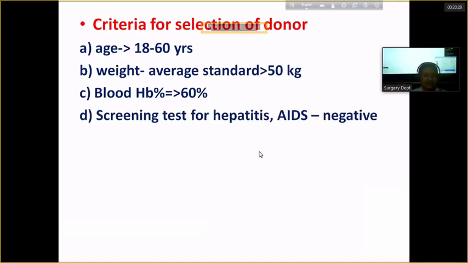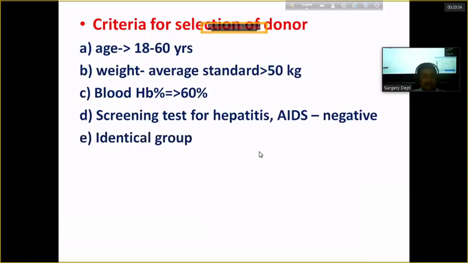Fourth one is screening test must be negative. That is screening for hepatitis, AIDS, and others, already we have mentioned. Hepatitis B, C, AIDS, then syphilitic infection, malaria, Kala-Azar, all these screening tests should be negative before donating the blood.